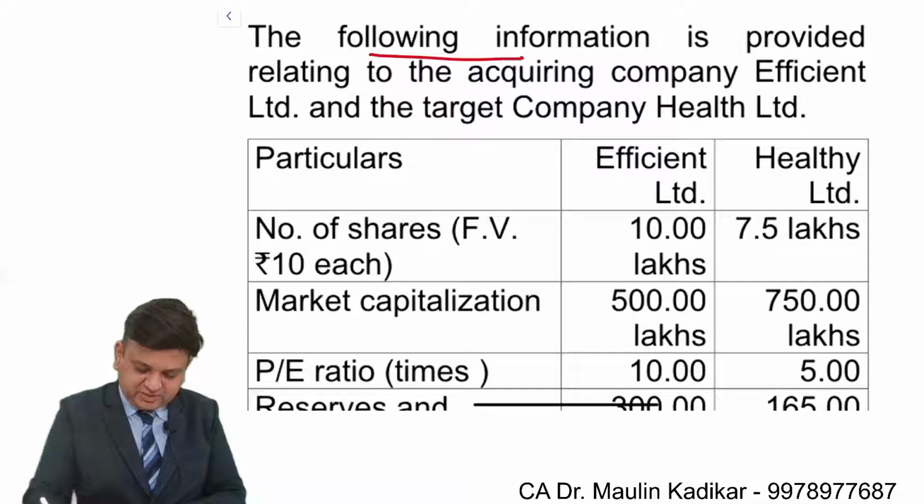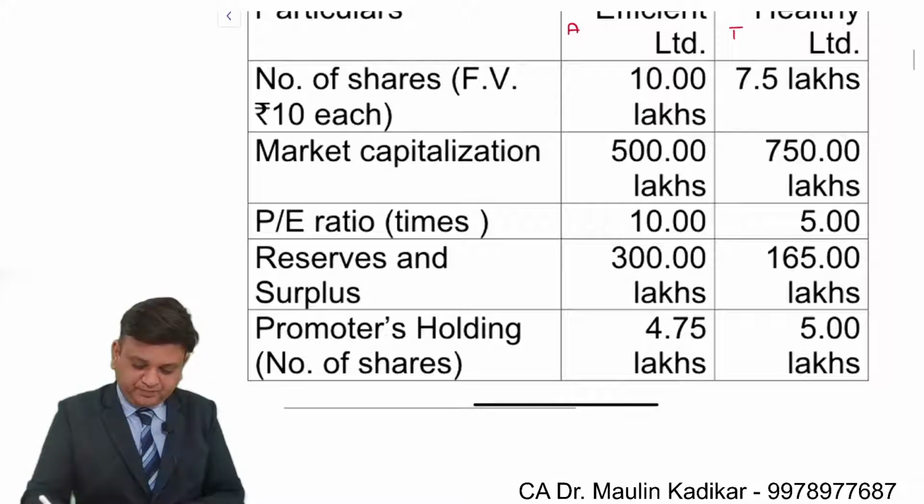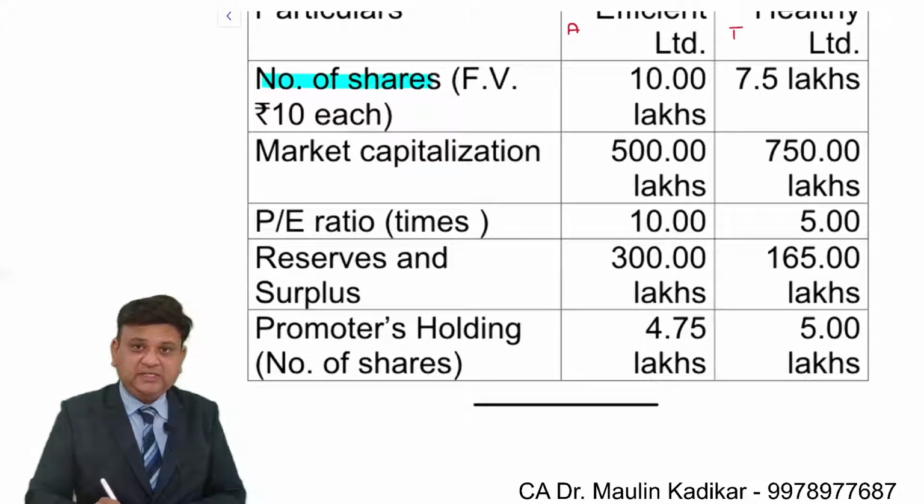The following information is provided relating to acquiring company Efficient Ltd and target company Healthy Ltd. So there are two companies. A is Efficient Ltd and T is Healthy Ltd. Number of equity shares have been provided to us. It is 10 lakhs and 7 lakh 50,000.